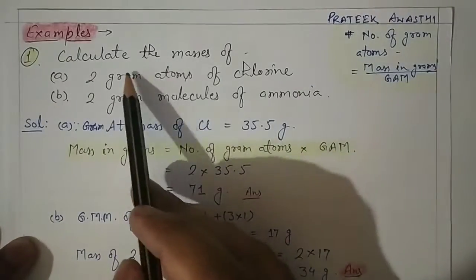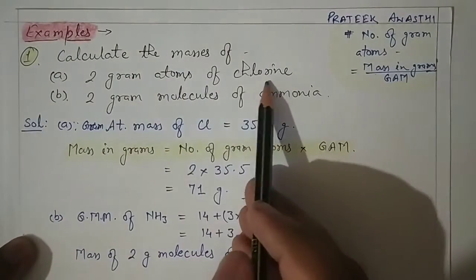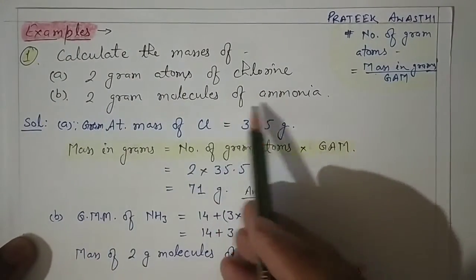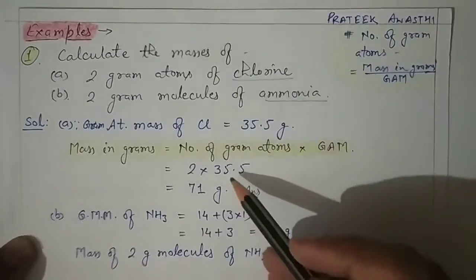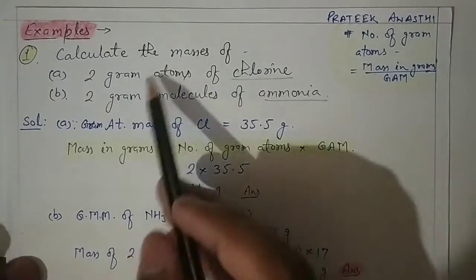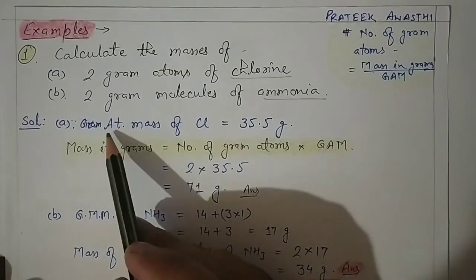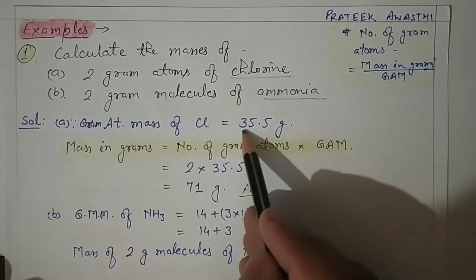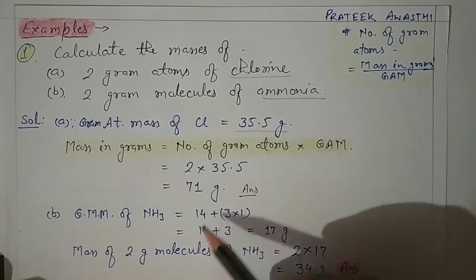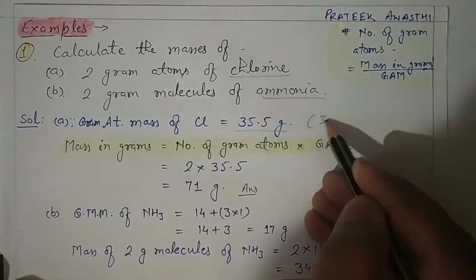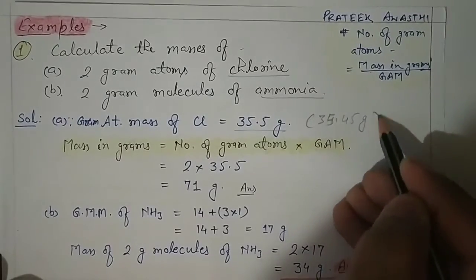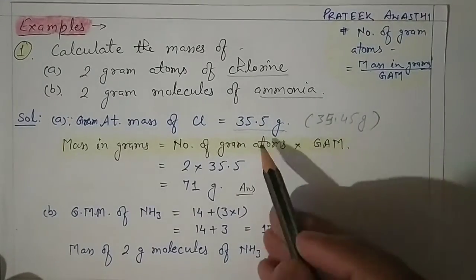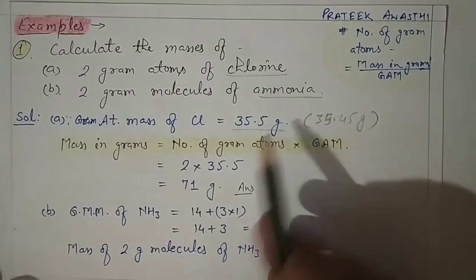Like if you have to calculate the masses of 2 gram atoms of chlorine and 2 gram molecules of ammonia, you can see chlorine is an element and ammonia is a compound. So let's calculate 2 gram atoms of chlorine. We know that gram atomic mass of chlorine is 35.5 gram. Basically it is approximately 35.45 gram, but for the ease of calculation we round off, so 35.5 gram.